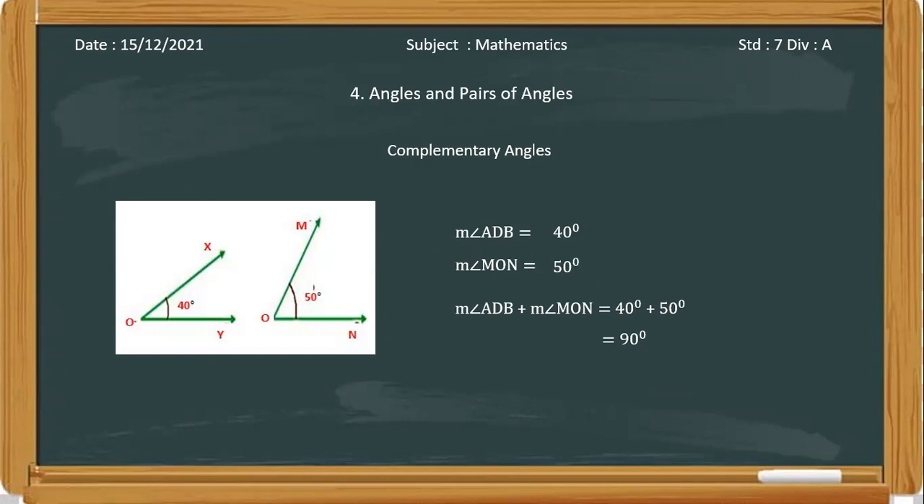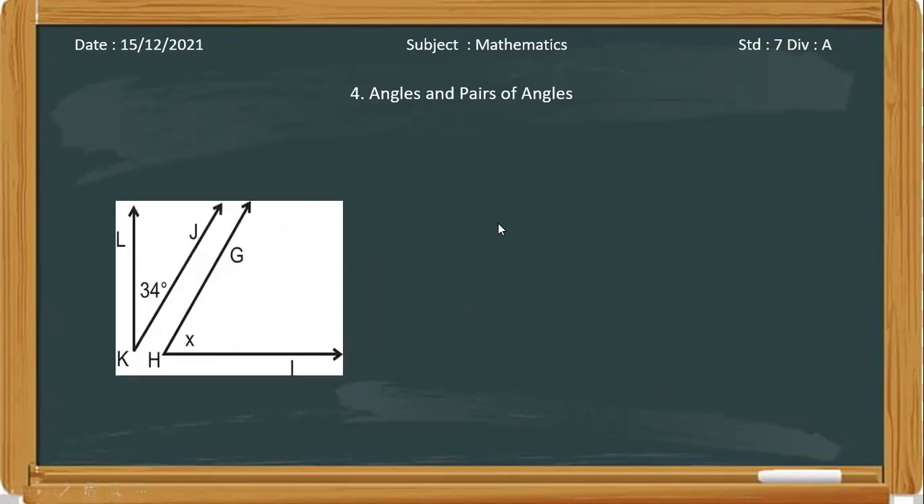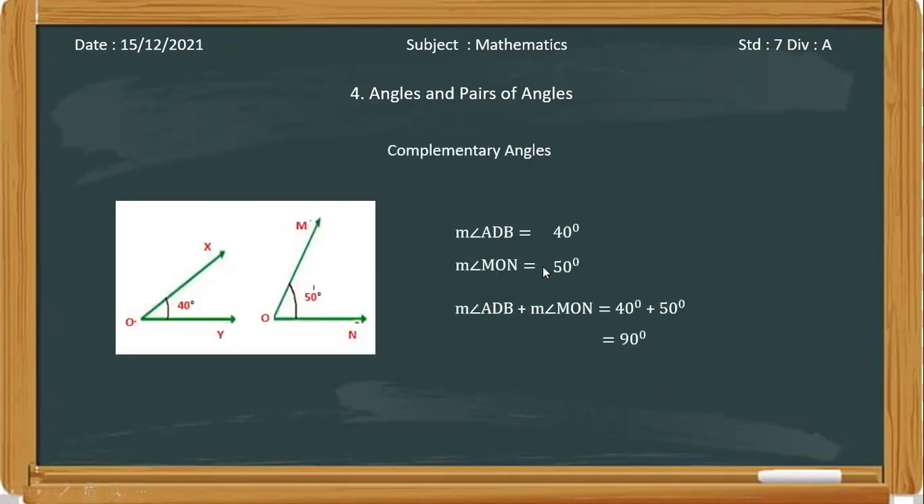30 plus 50 becomes 80. No, they are not complementary. So they are not complementary, right? Now this is all about how to find out if they are complementary or not.